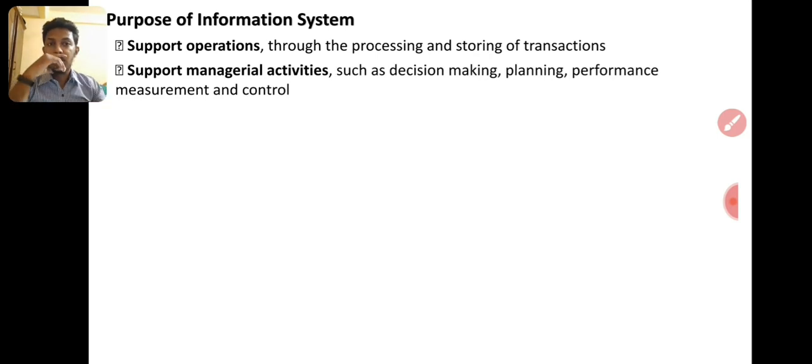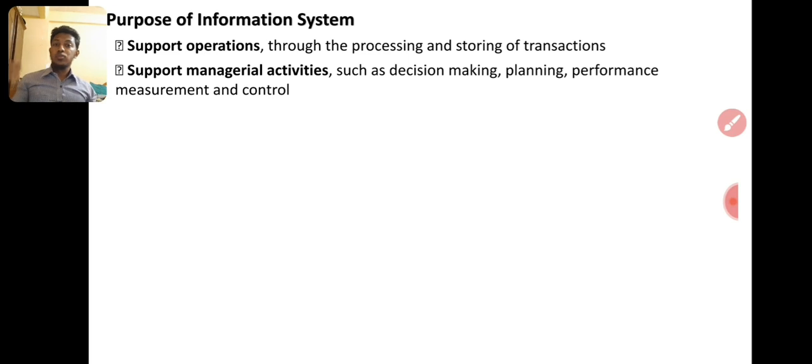Support operations through the processing and storing of transactions. It is used by the accounts department. The accounts department uses the operations support system. It will support our organization. The organizational structure is divided into two: one is the managerial level, and one is the line level, the staff level. They are involved in day-to-day activities, but the managerial level is not involved in day-to-day activities. They are involved in taking strategic decisions, right?